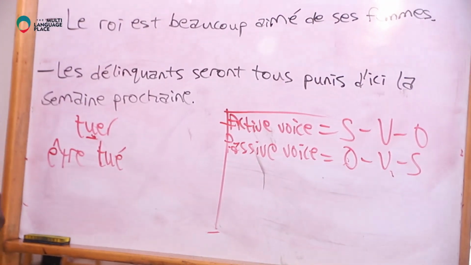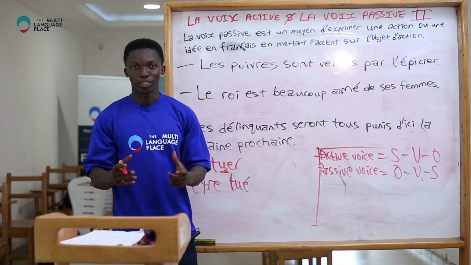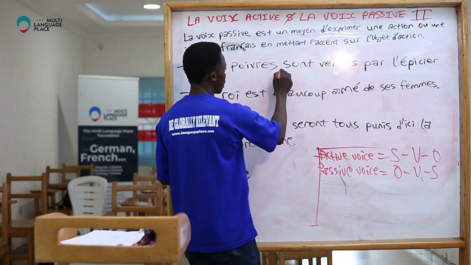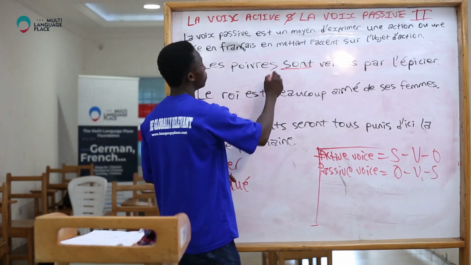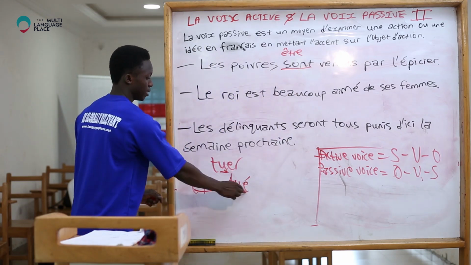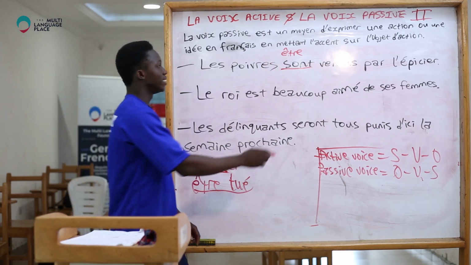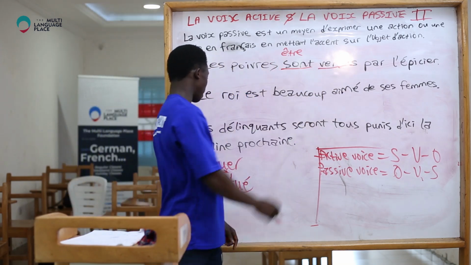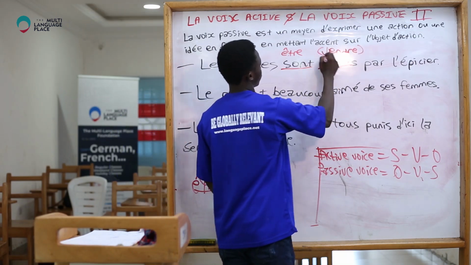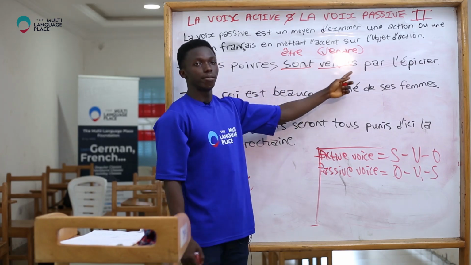So let's see these sentences. These sentences are in passive voice. As you can see, this is a conjugation of the verb être. We said that in the formula for passive voice, être is always there. And then, vendu. This is the participe passé of the verb vendre. You can see, être plus participe passé: sont vendus.